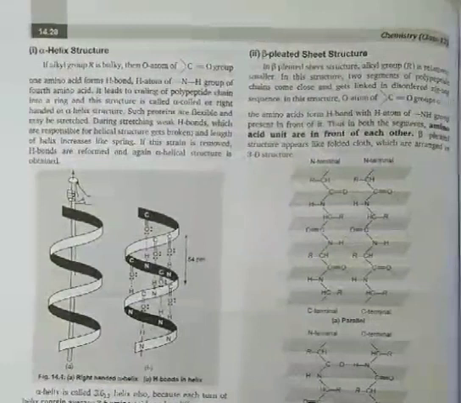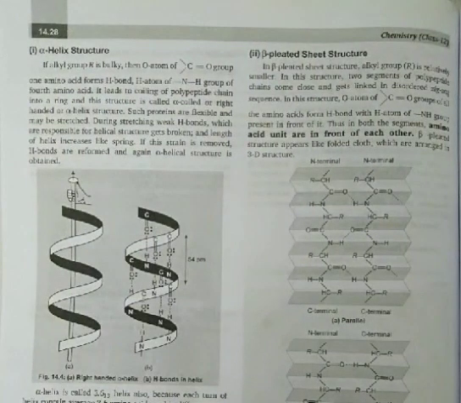So here in the beta pleated sheet structure, the alkyl group is relatively smaller. You can assume it directly by seeing them. In this structure, two segments of the polypeptide chain come close and get linked in a zigzag sequence. And in this structure, the oxygen atom of the carbonyl group of all the amino acids forms an H bond with the H atom of the NH group present in front of it.